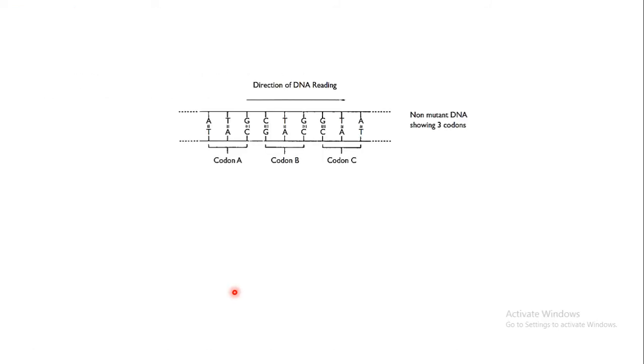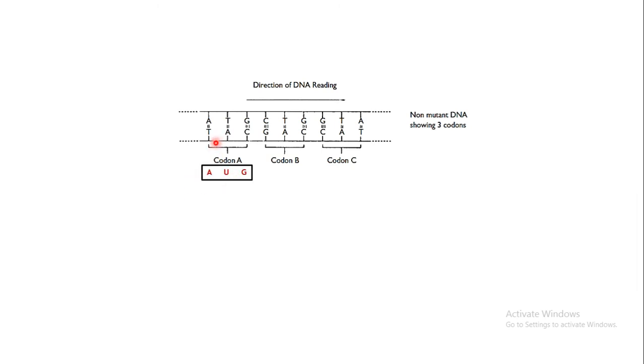Supposing this is a DNA sequence which codes for a particular codon. If this is a template DNA strand, as we have seen in the pairs, A will pair with T, T with A, G with C. So the first three in the sequence of the DNA strand will code for one particular codon in the mRNA.